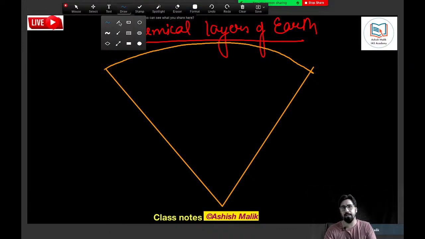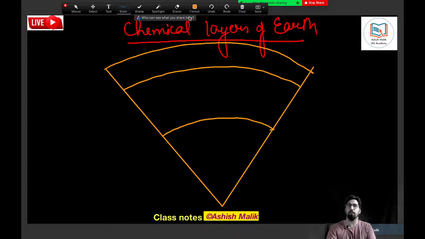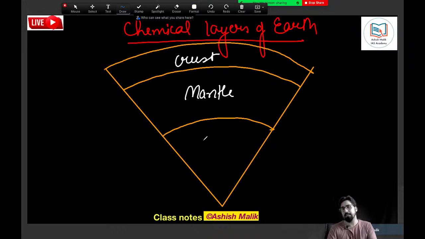The first layer that we have is called the crust. Then we have the mantle. And we have the core. We have the crust, we have the mantle, and we have the core.